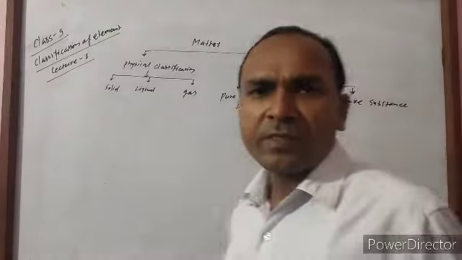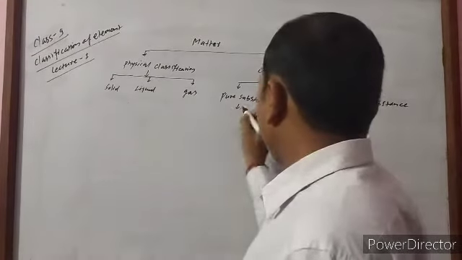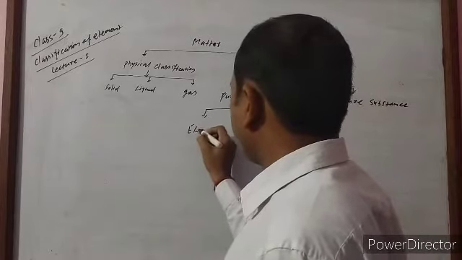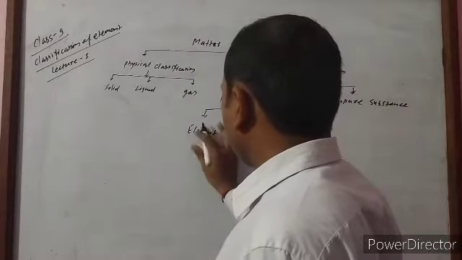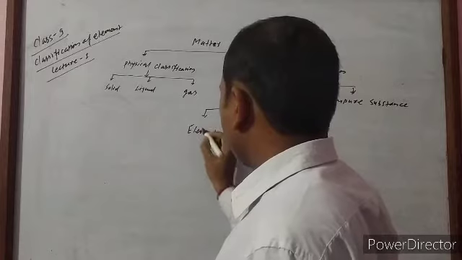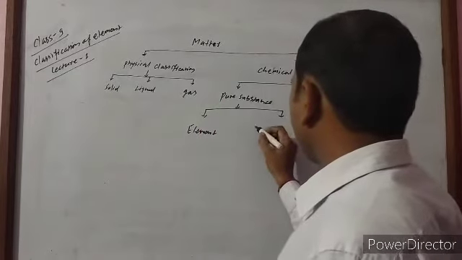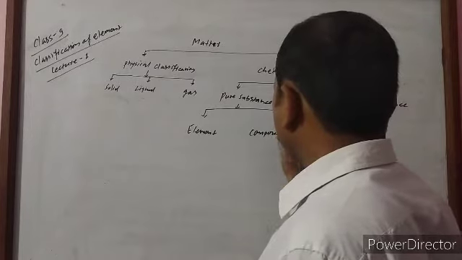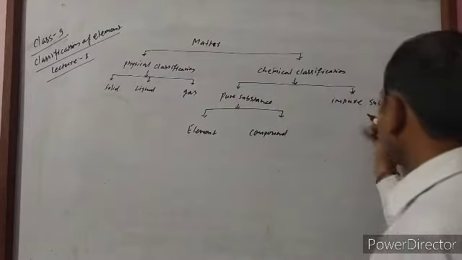Pure substance means elements and compounds, where element is pure as well as compound also. Element and compound are pure.